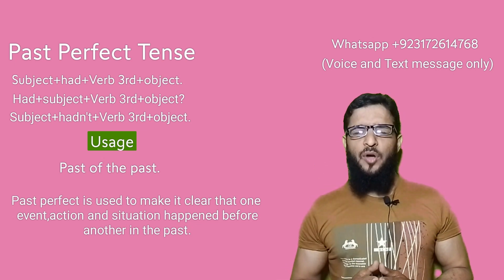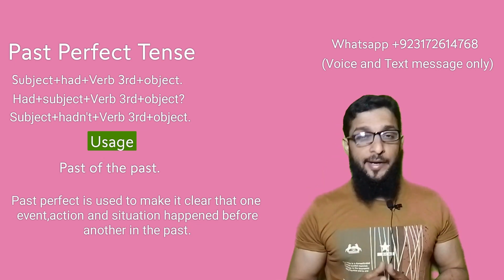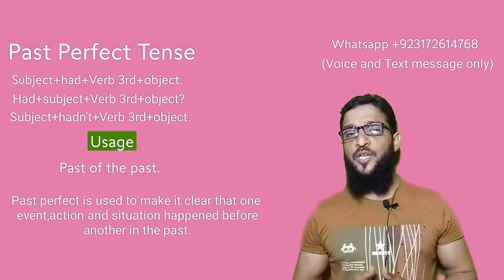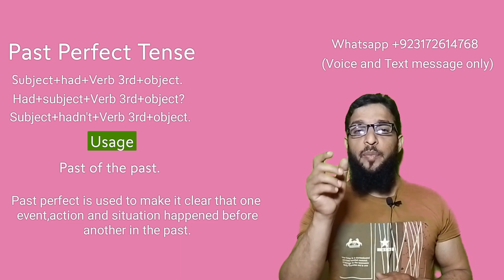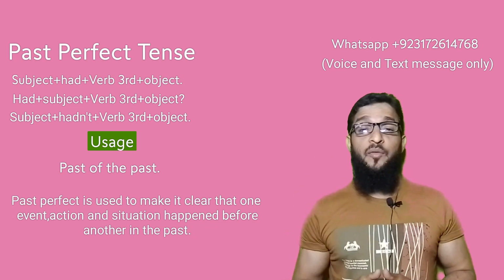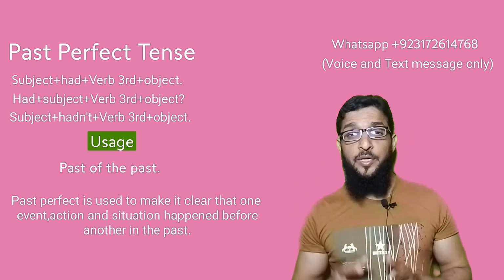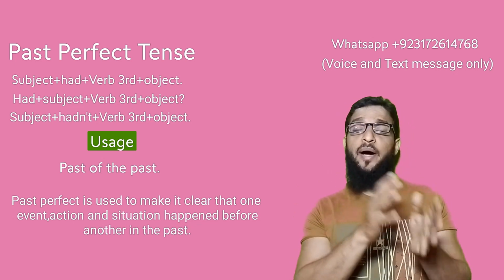Furthermore, let's talk about its structure first. It's all about subject, had, verb third form and then object. For interrogative, you need to place had before the subject. For negative, you need to add not with had. Where to use it? It's a past of the past.